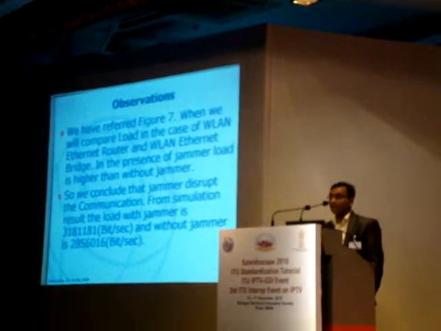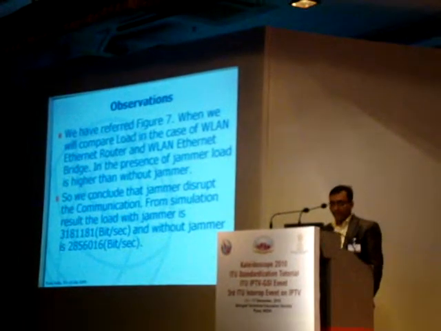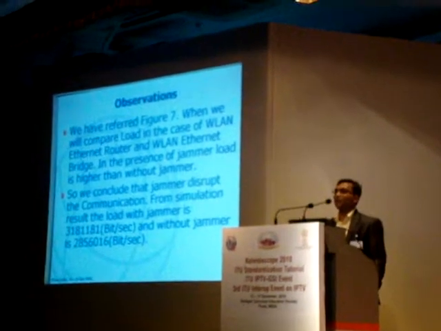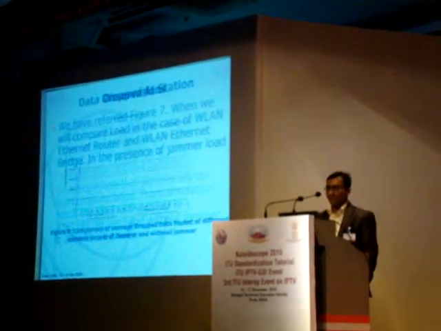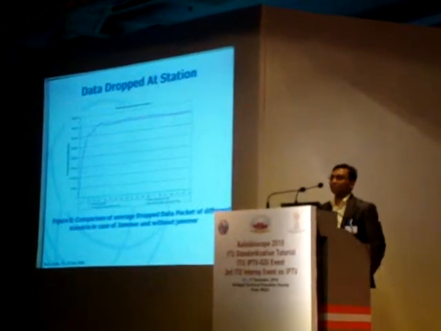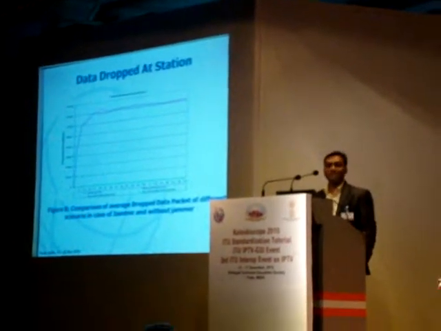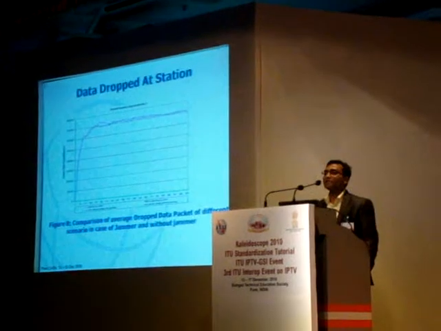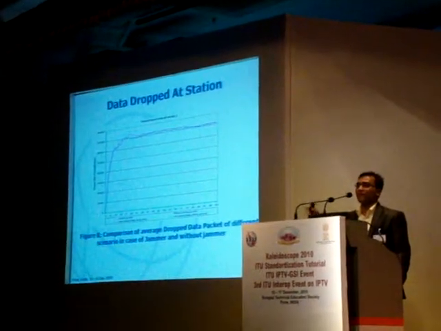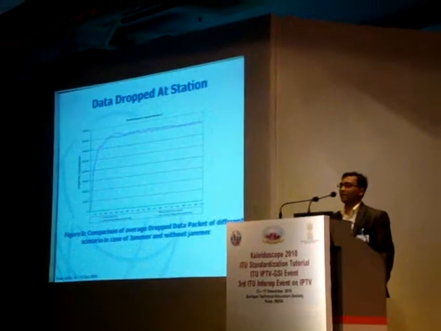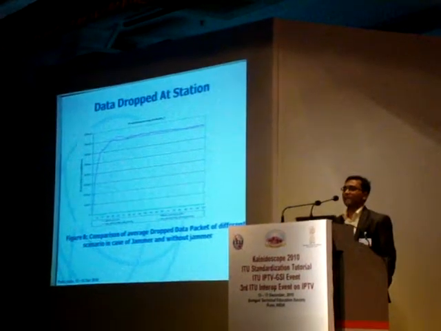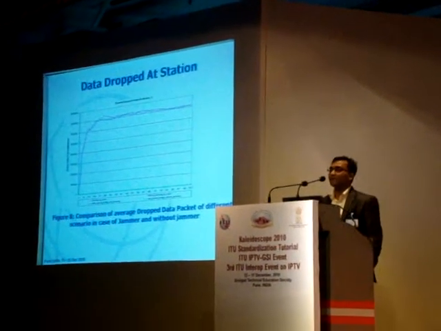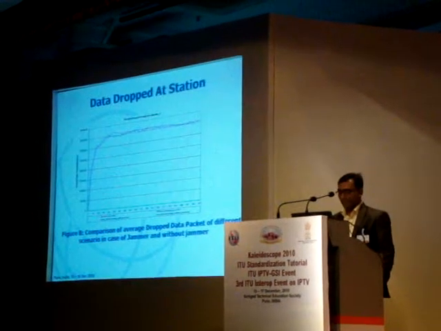The load with the jammer is 31811, and without the jammer is this one. That means some load is produced by your jammer. Now data drop again. When the jammer is present, the data drop is high. But when the jammer is not there, because we have created only up to 10 meters and the nodes are only about 10, that is the effect, and the data drop at the station is high.